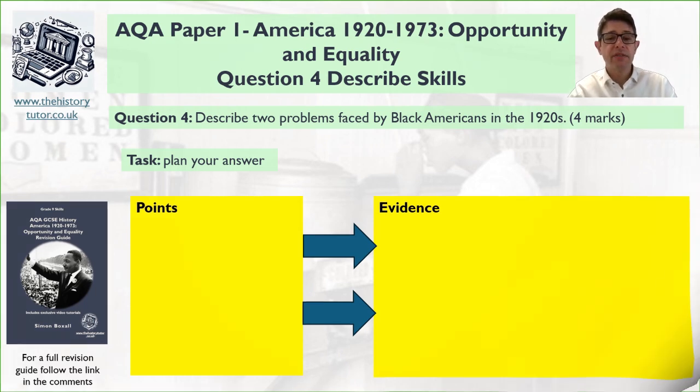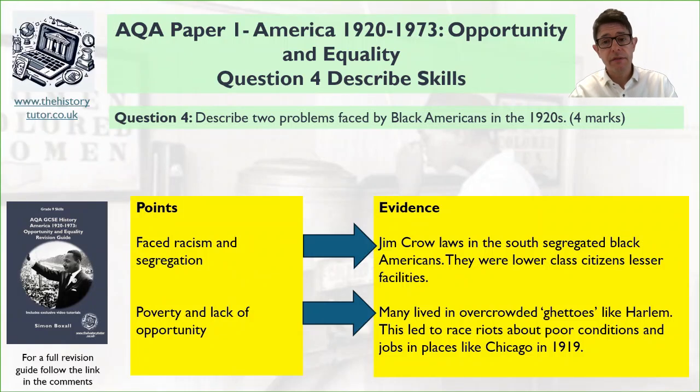Okay, so here's what I've come up with. Obviously, racism and segregation should have been something you found. And you can back that up with the Jim Crow laws in the South that segregated black and white Americans. Black Americans were considered to be very much lower class citizens than white Americans. They had lesser facilities. You could also talk about poverty and lack of opportunity as another idea, perhaps. Many people lived in overcrowded ghettos like Harlem. This led to race riots about poor conditions and jobs in places like Chicago in 1919, for instance.